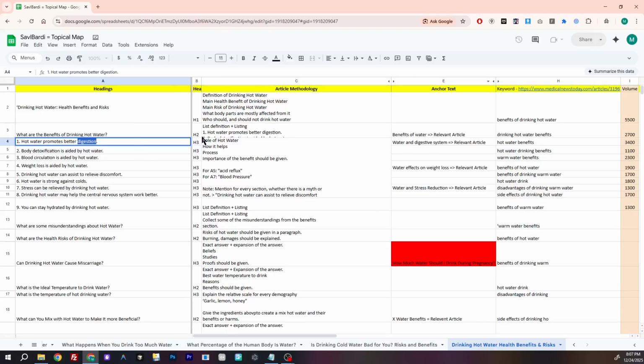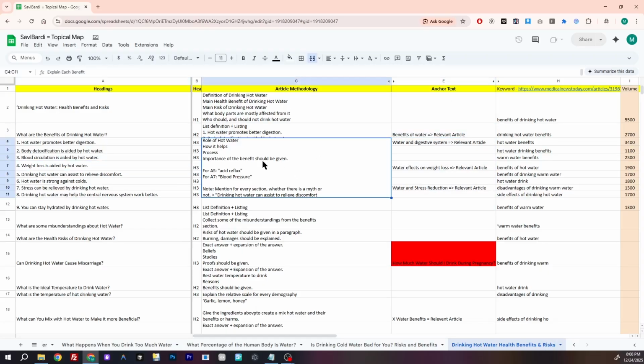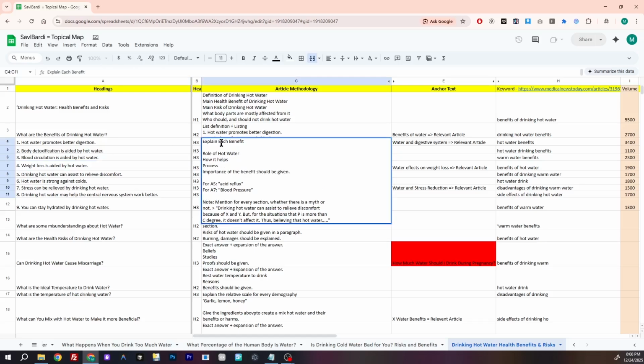So we don't create the brief just for this article, but we remember all our previous articles and we connect them too. Now, in this area, first explain each benefit and then what is the role of hot water in these specific benefits, how it helps, what is the process of this specific benefit appearing, and the importance of the benefit should be given.